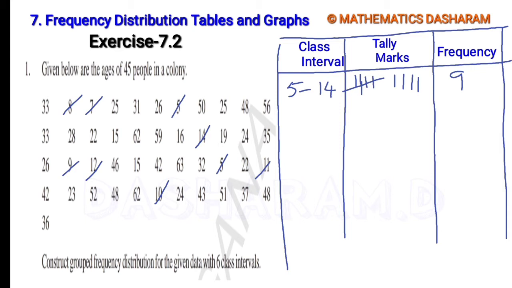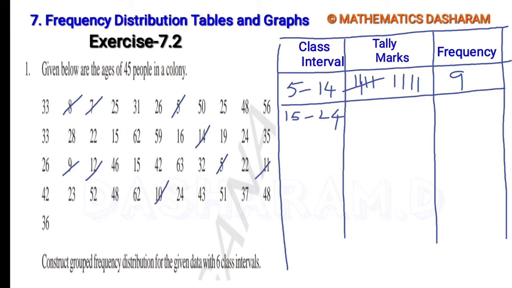Next, the second class interval starts at 15, and the length of class is 10, so 15 to 24. In the first row there are no people.